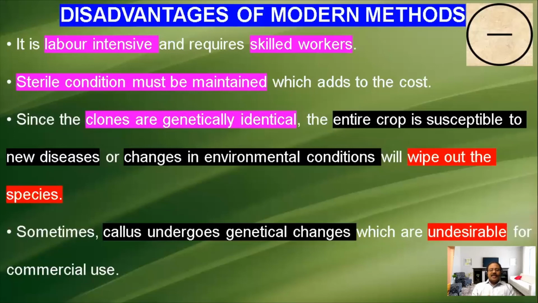But unfortunately, if any genetic changes occur in the callus, they will produce undesirable changes in the plants also. If there are any undesirable changes, it also affects the commercial value of the plant. These are the disadvantages we can see in the modern method of reproduction.